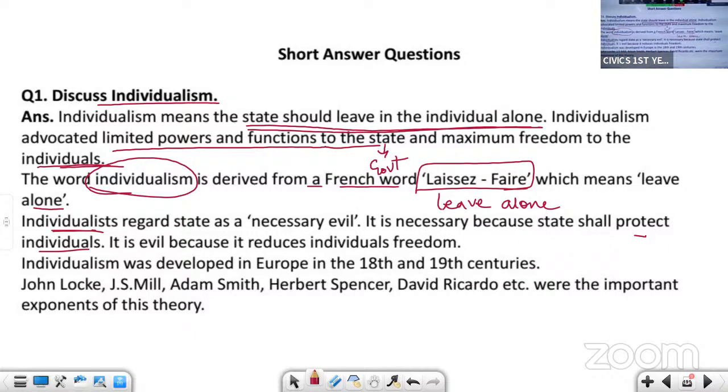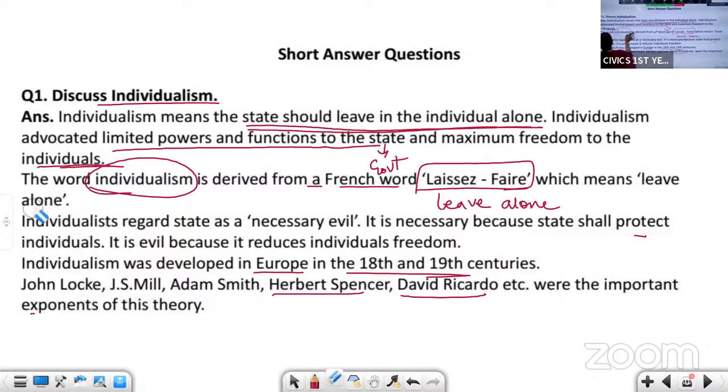This individualism was developed in Europe in the 18th and 19th centuries. John Locke, J.S. Mill, Adam Smith, Herbert Spencer and David Ricardo were some of the exponents of this theory. This theory was propounded by these political thinkers or philosophers. I hope individualism is clear to all of you.